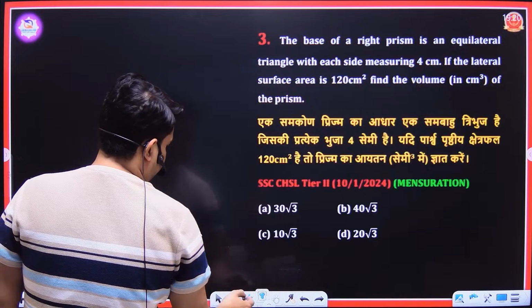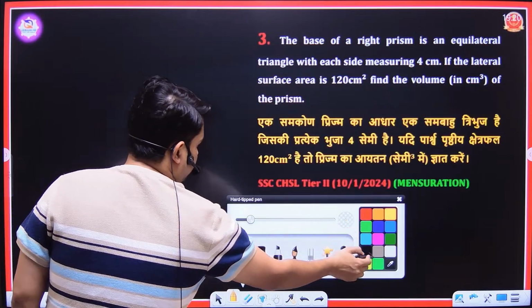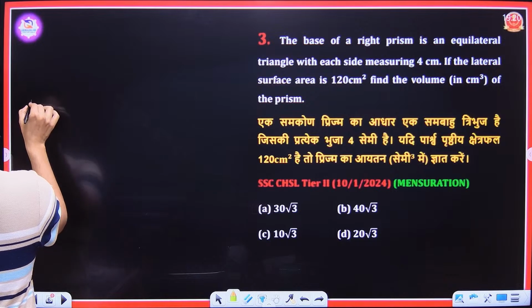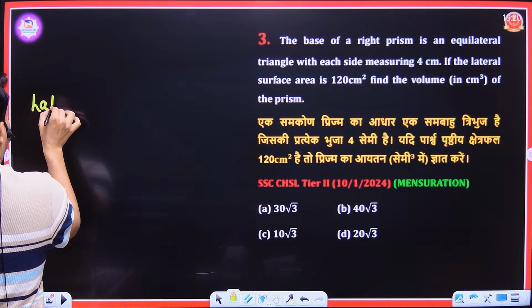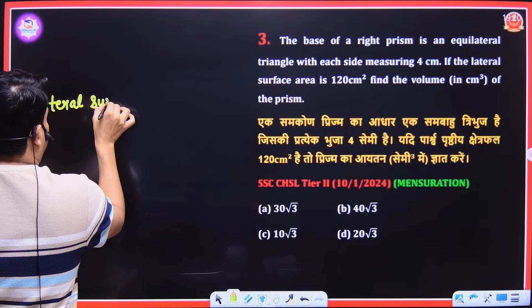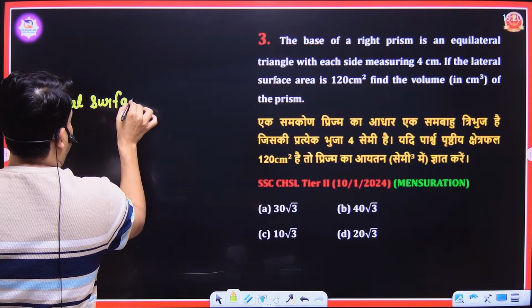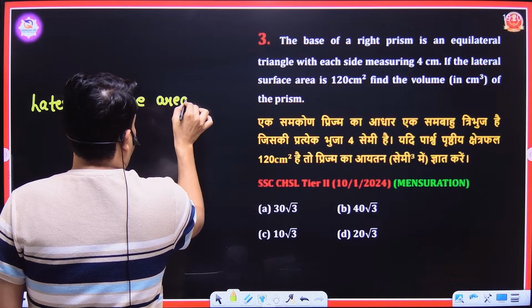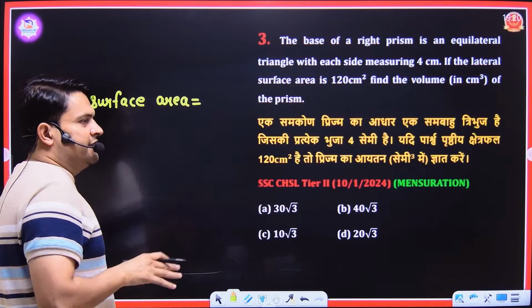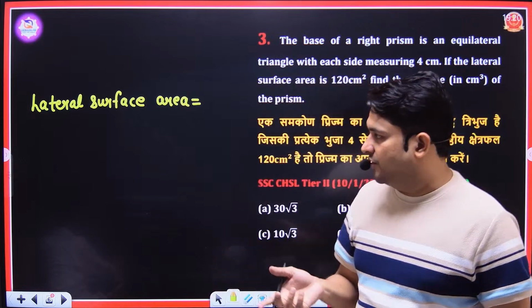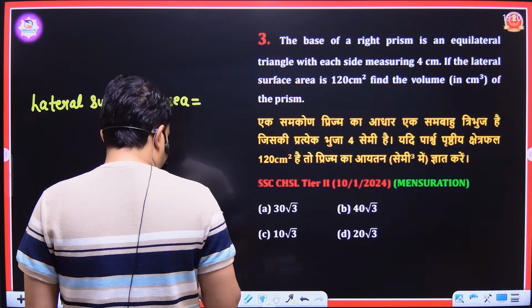See, lateral surface area of the prism. Lateral surface area of any 3D figure which has same top and same bottom will be base perimeter into height.